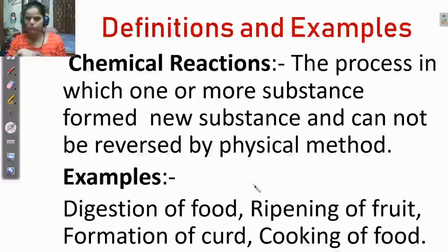Is it clear, students? Examples of chemical reactions are digestion of food, ripening of fruit, formation of curd, and cooking of food. Let's take one example, formation of curd. You know very well that at home your mother or grandmother prepares curd with the help of milk and some acid like lemon juice.